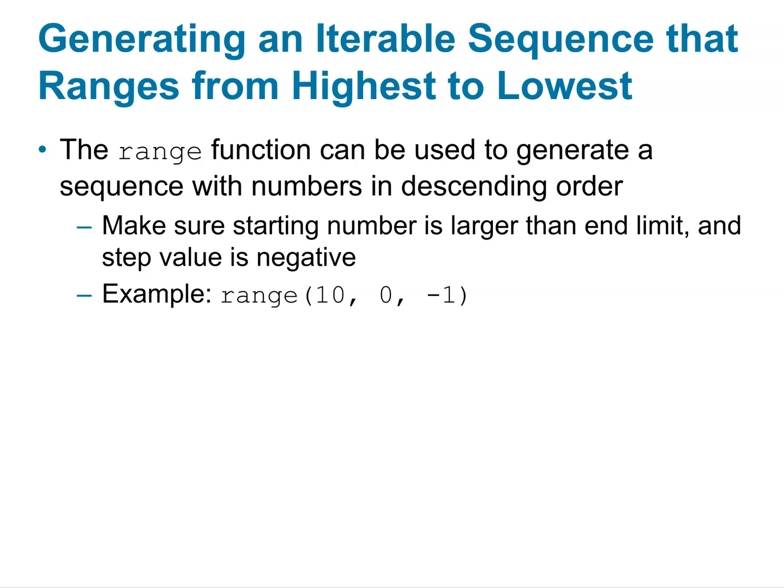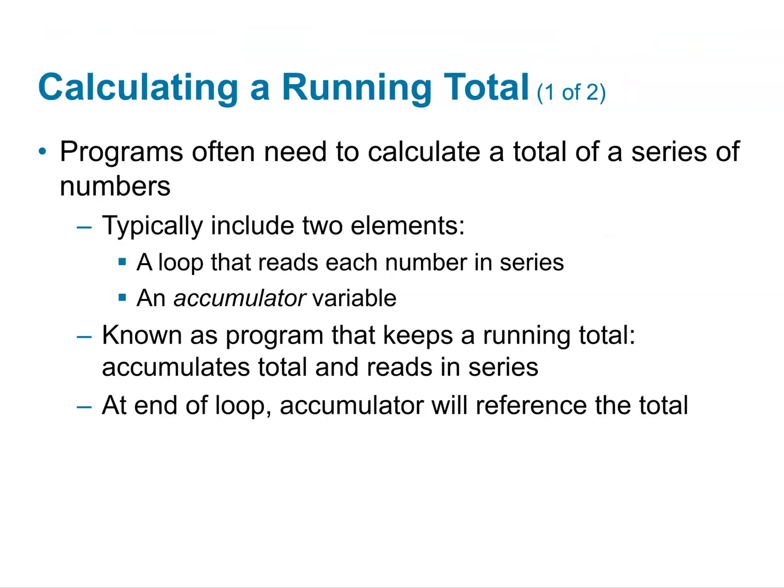So we can generate an iterable sequence that goes from highest to lowest. The range function can go the other direction. We make sure the starting number is large and the ending number is smaller, and now the step can be negative. Start at 10, go to 0 by step -1.